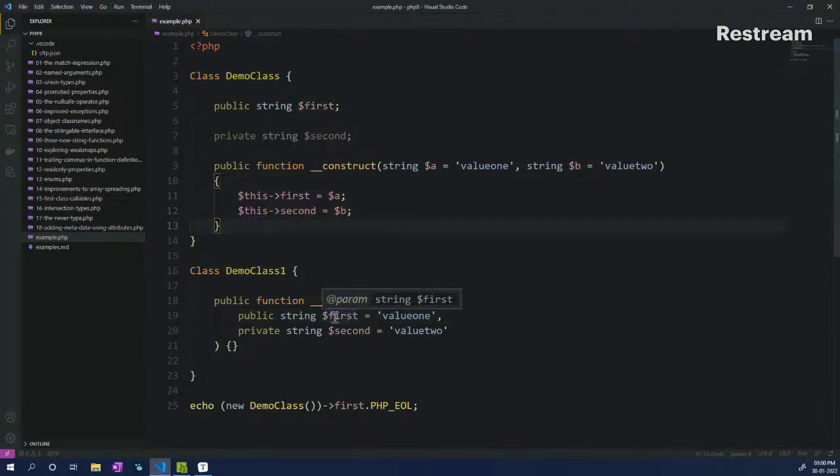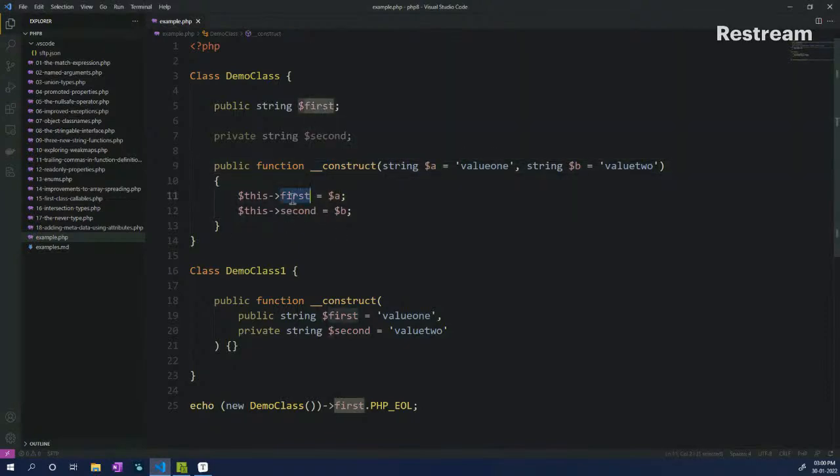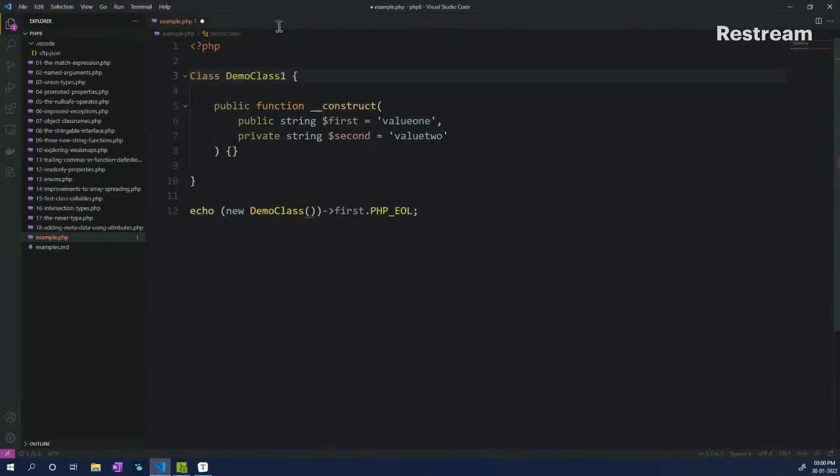Another thing you will note is that the values that are assigned here should be exactly equal to what you're calling for the property name. We can't have different argument names for the constructor and different ones right here. So that's a difference. So now let's remove this old class and try to use this new class and see what the difference in output is.